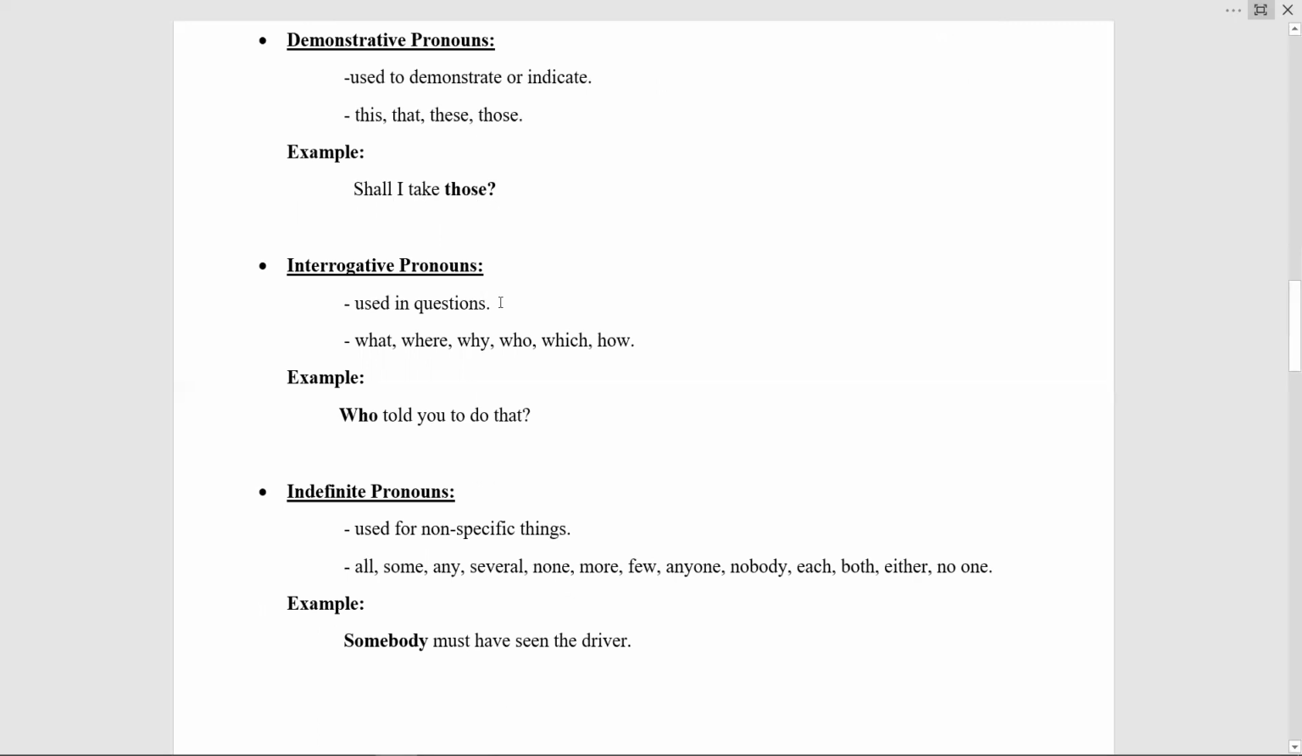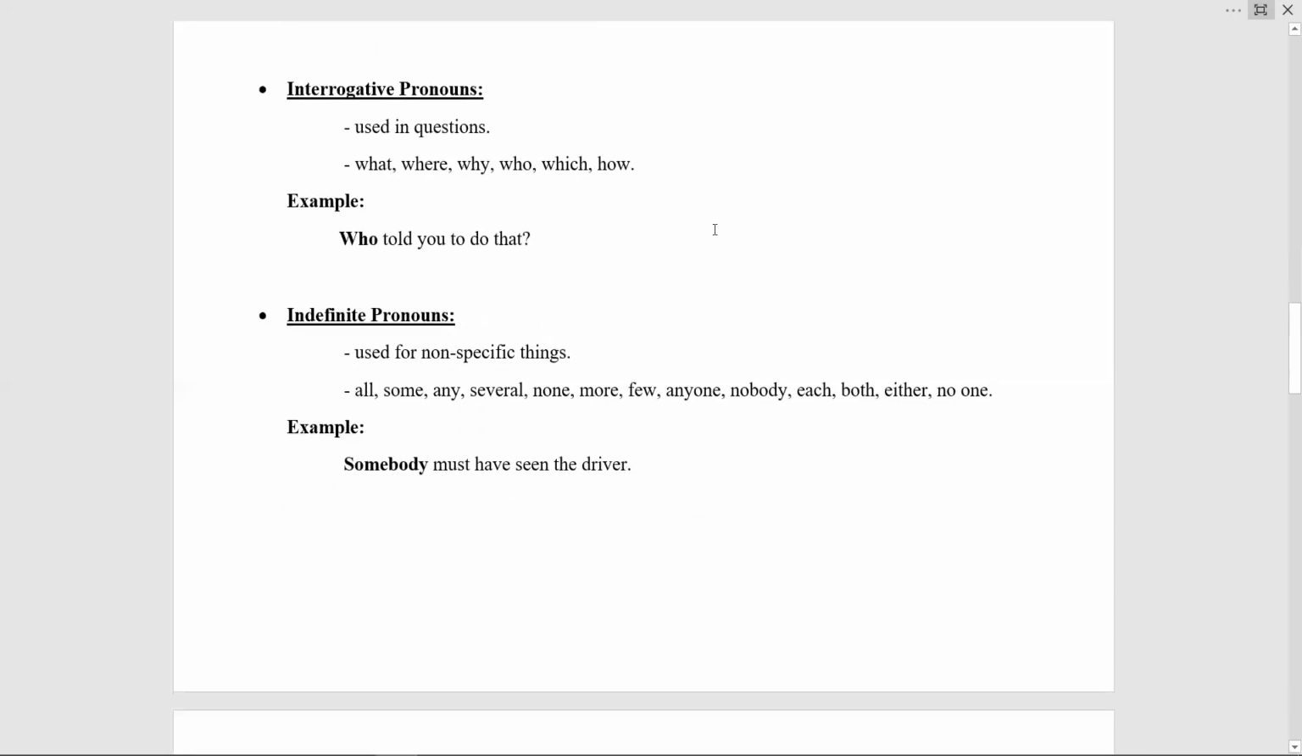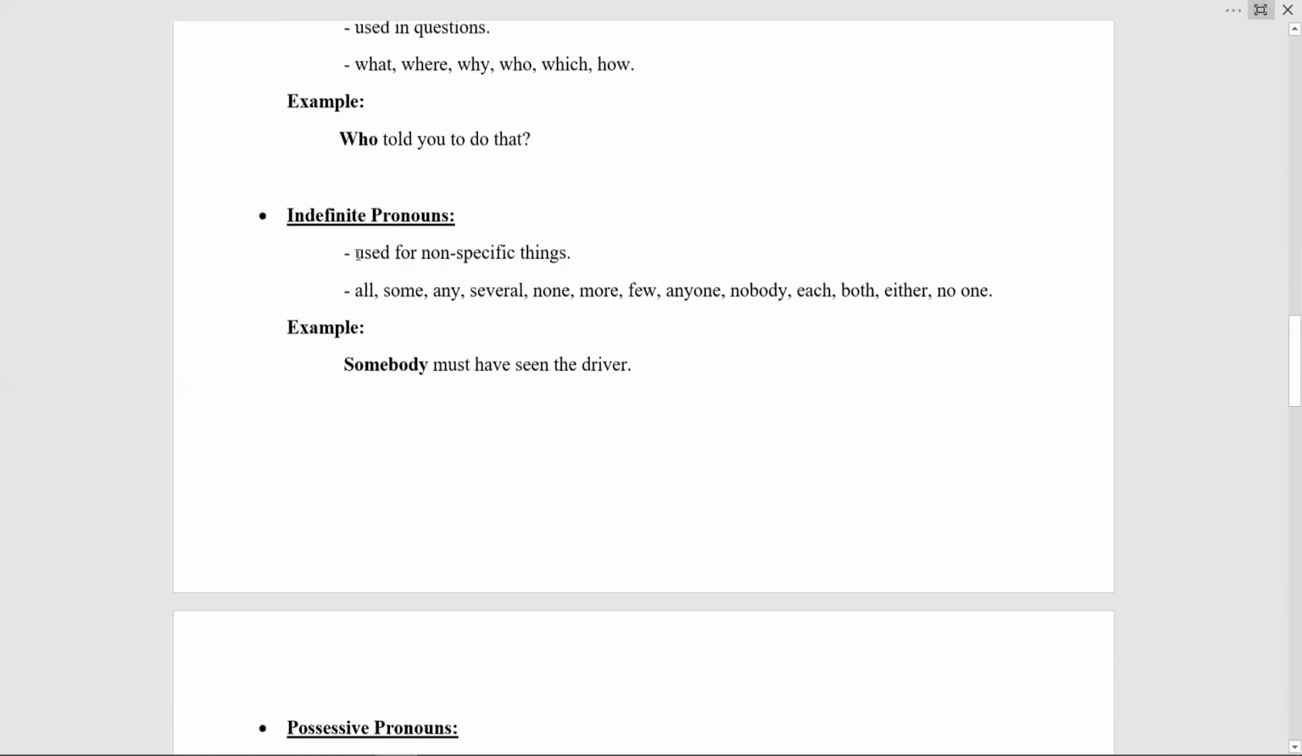Fine. The next one is interrogative pronouns. So, it's really clear from the name that it is something related to interrogation. So interrogative pronouns are used in questions. So interrogative pronouns include what, where, why, who, which, how. Let's have an example. Who told you to do that? So in this sentence, the word who is an interrogative pronoun because it is interrogating.